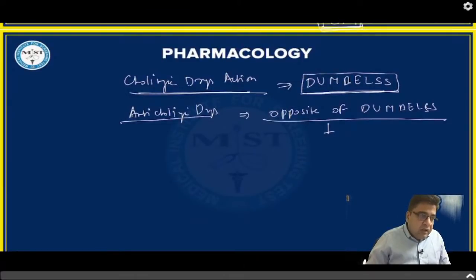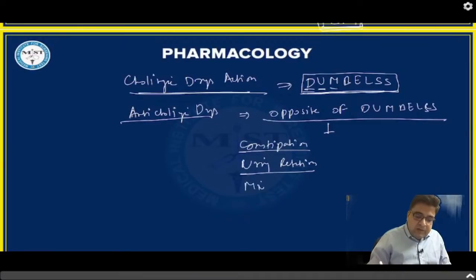Very good. Dr. Ritvik Rajput, you have given the answer. D stands for diarrhea. These medicines will cause the opposite of that, that is constipation. U stands for urination. These medicines will cause urinary retention instead of urination. M stands for miosis. These drugs will cause mydriasis. B stands for bradycardia. These medicines will cause tachycardia. B stands for bronchoconstriction. These medicines will cause bronchodilation.